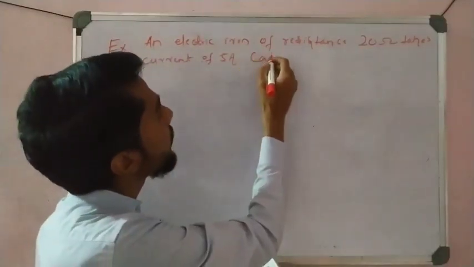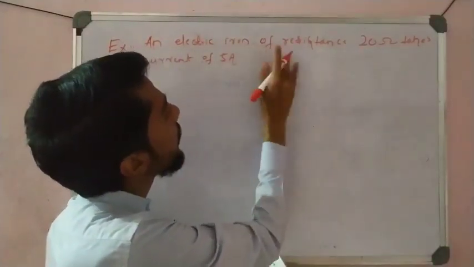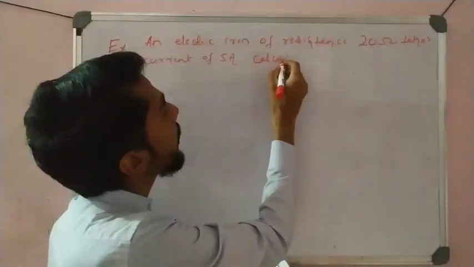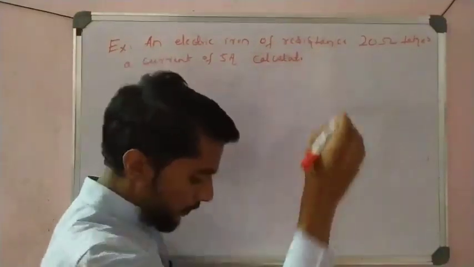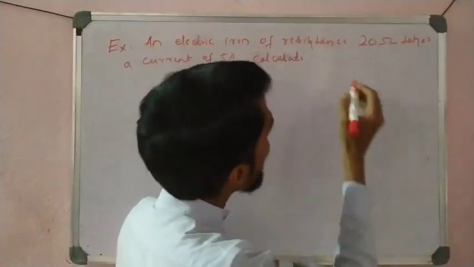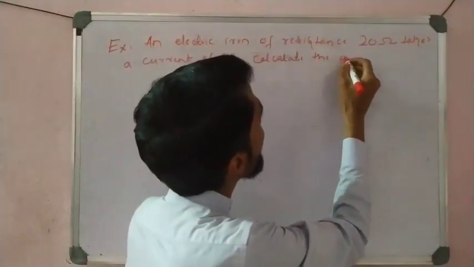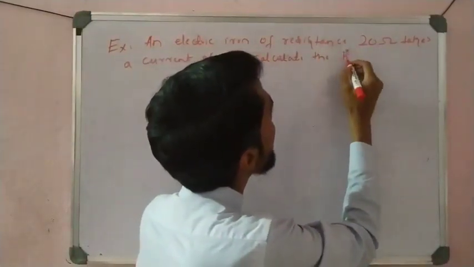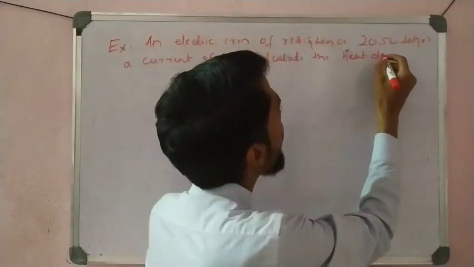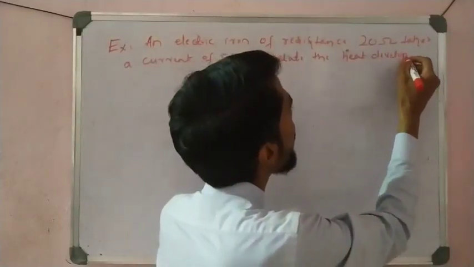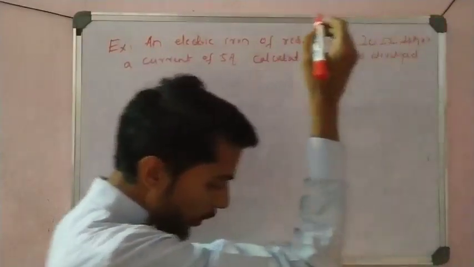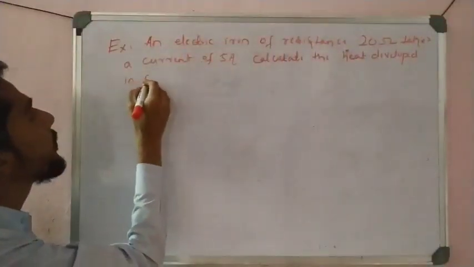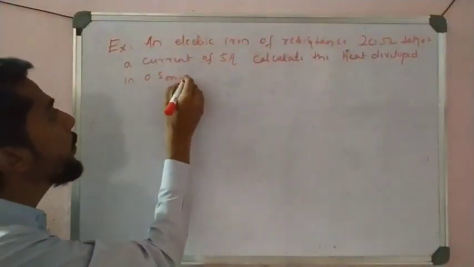Calculate the heat developed in 0.5 minute.